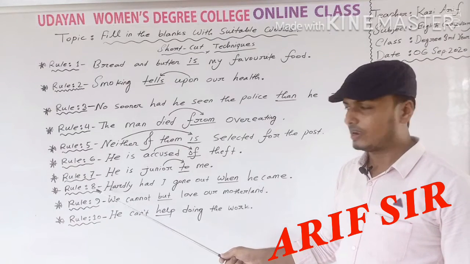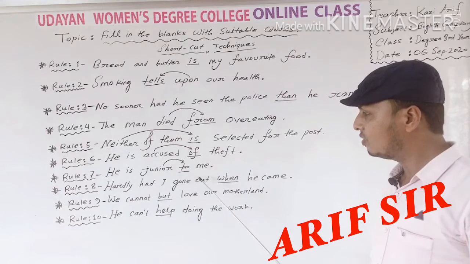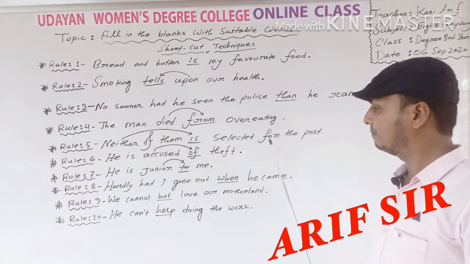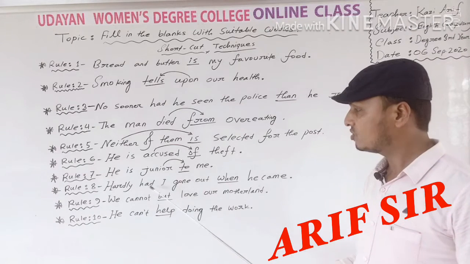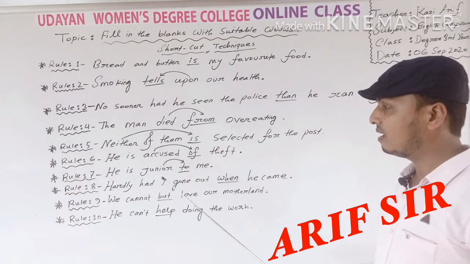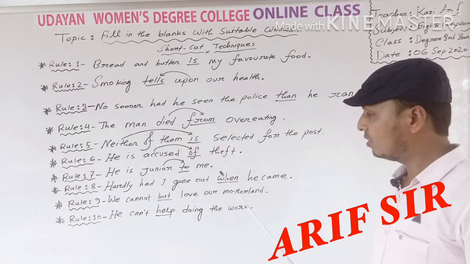Next, go for rule number 8: hardly had I gone out dash he came. Okay, this is also a correlative conjunction. That's why the correct answer will be when. Hardly had dot dot when.